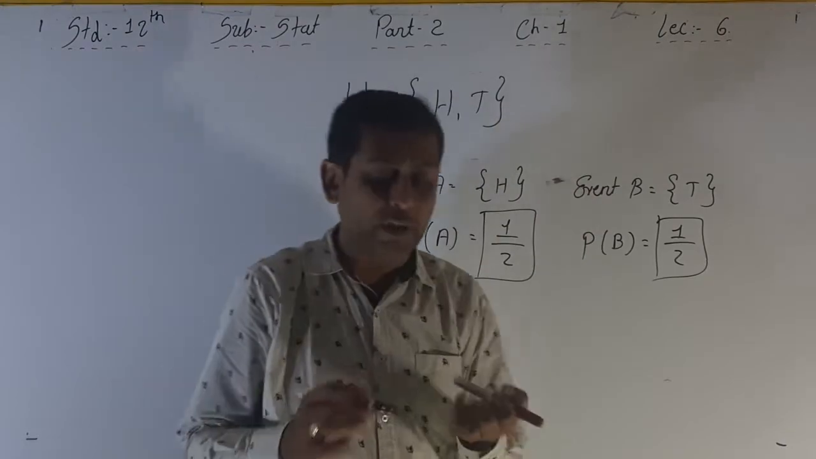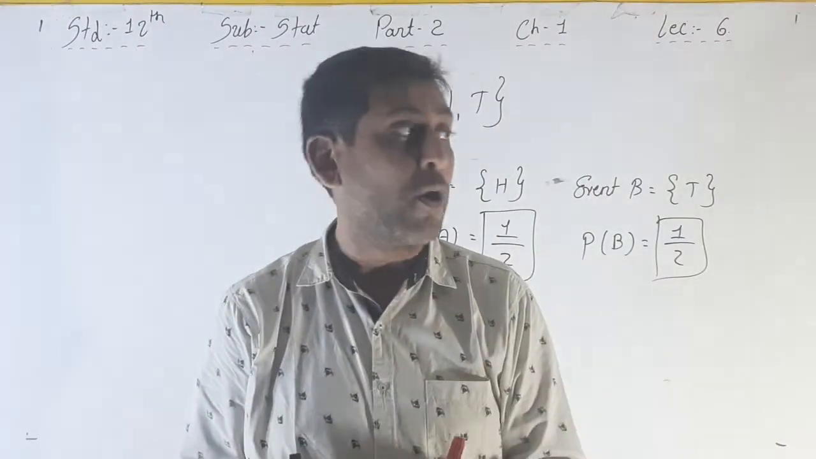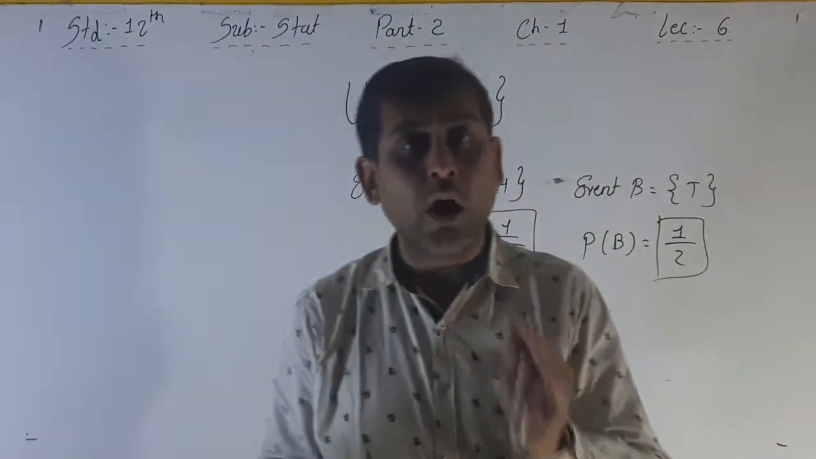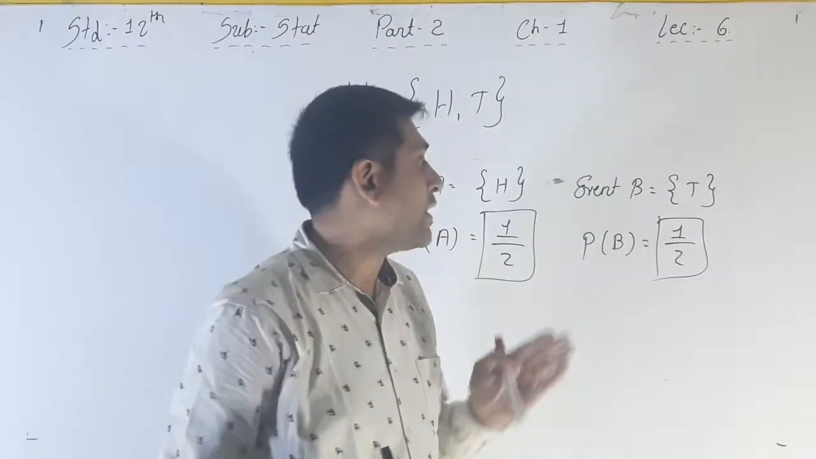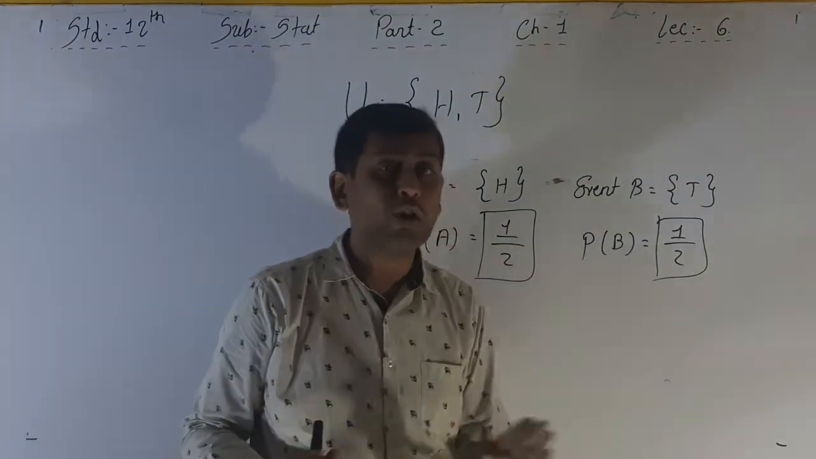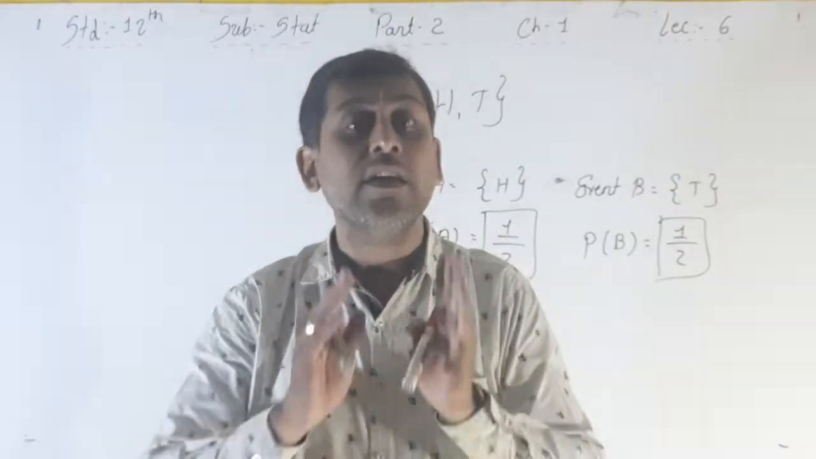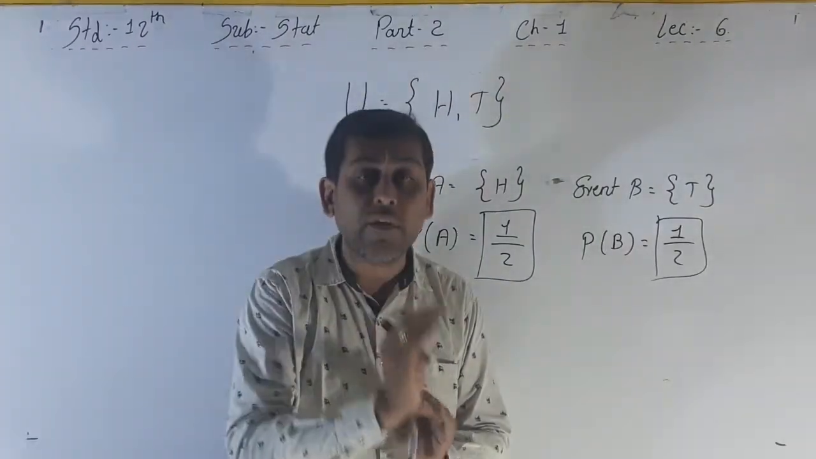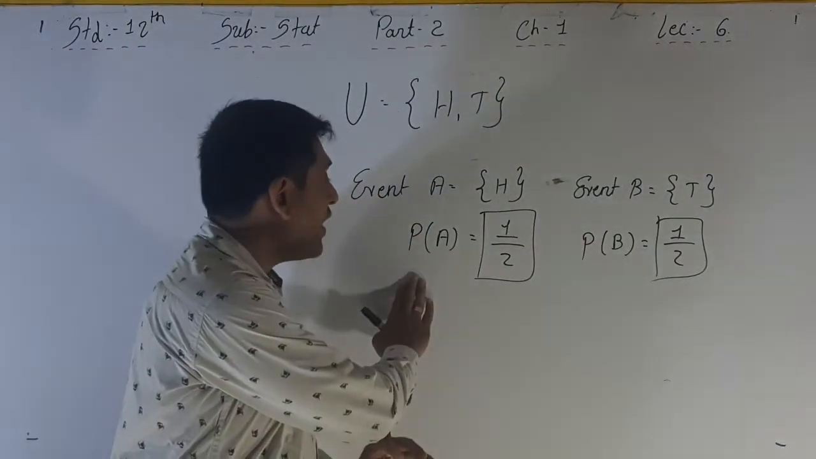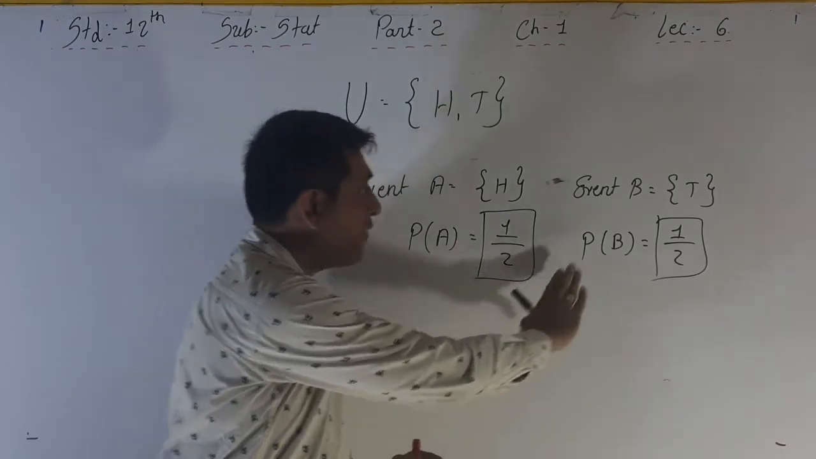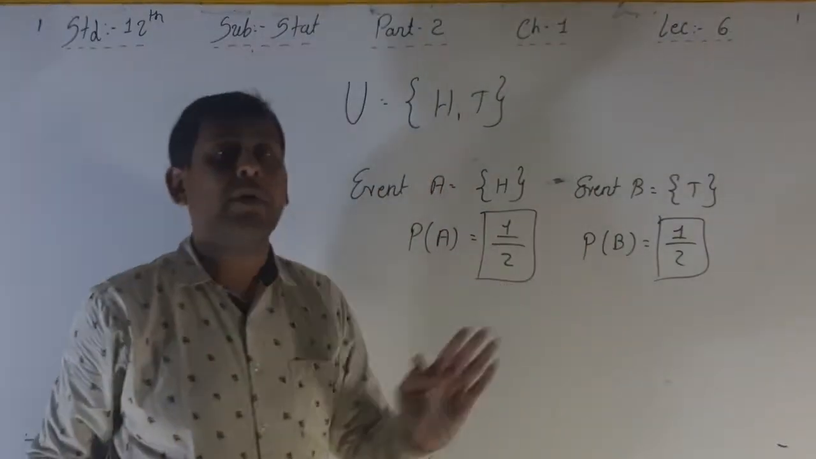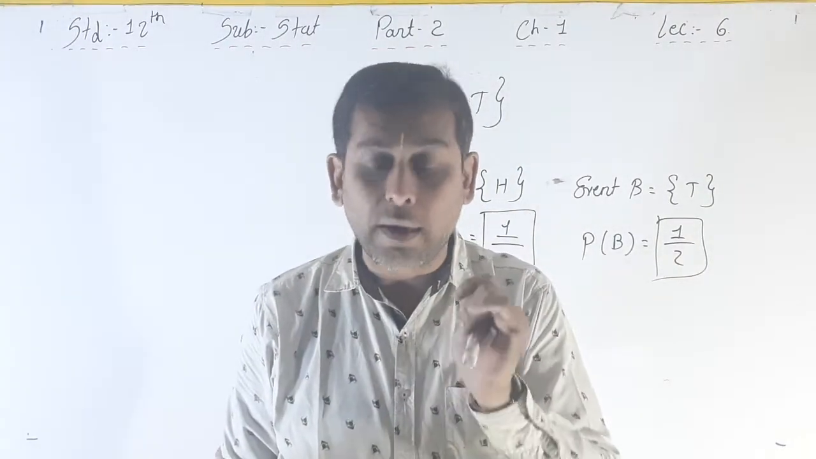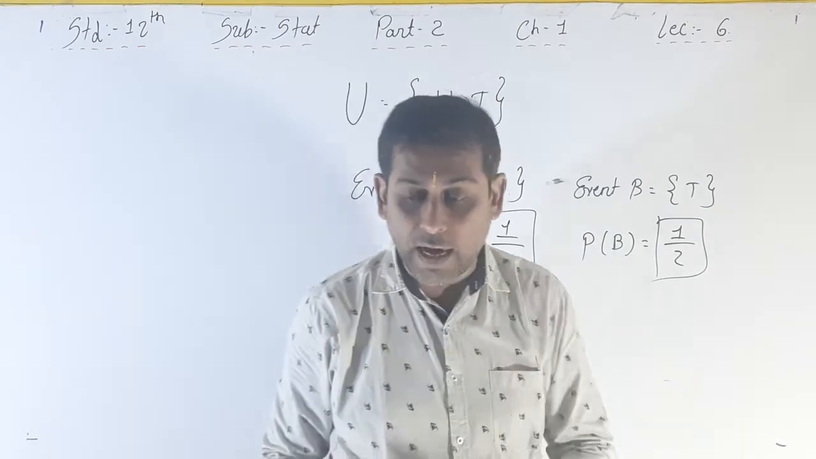In the total sample space, we can say that the probability of getting head and the probability of getting tail from the coin toss experiment are equal. So it is called an equiprobable event. Here this event has 1 by 2 probability, and this event also has 1 by 2 probability, and that's why they are called equiprobable events. See the example given under that.